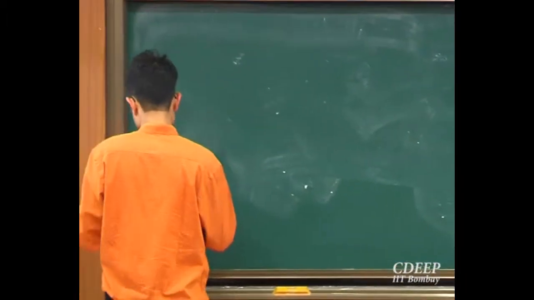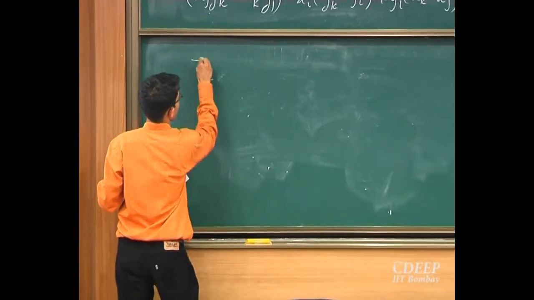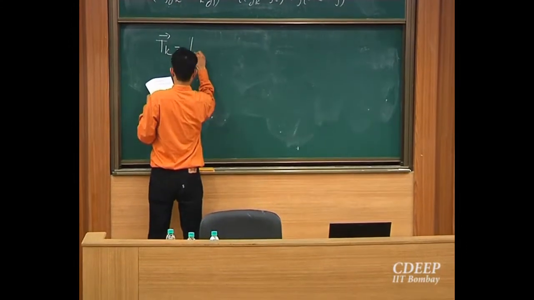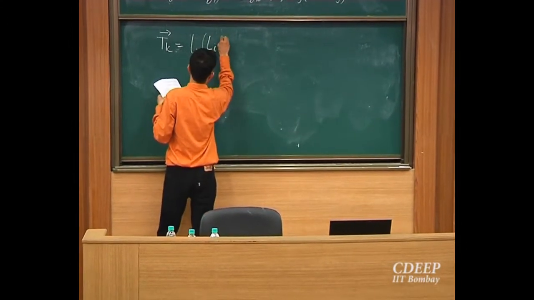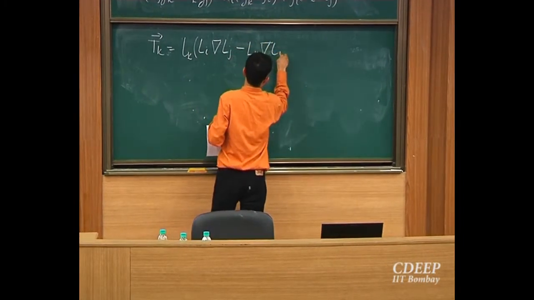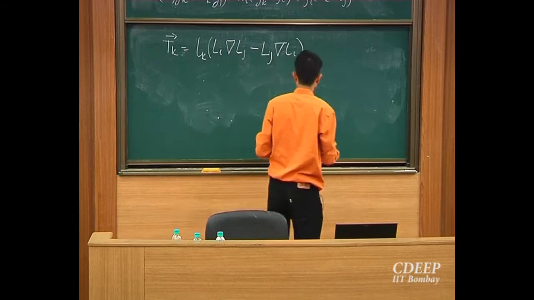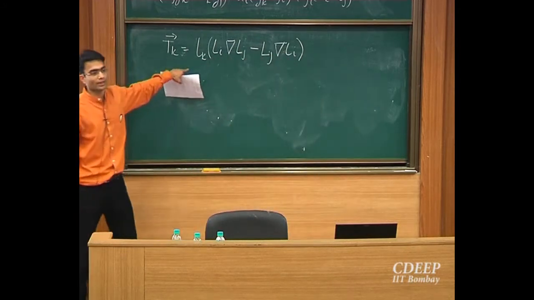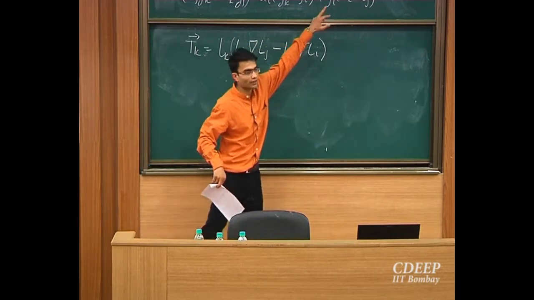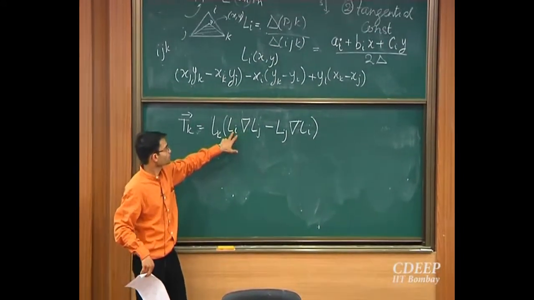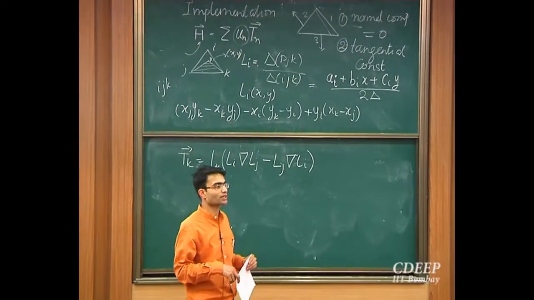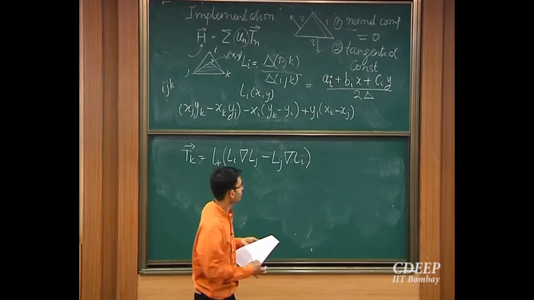So once I have L over here in my hand, it's very simple to construct this T. So T is simply given by, so Lk is the length of the edge. Okay, now this is the gradient of a linear function, so this is going to be a vector times this. Again, the gradient of a scalar function is going to be a vector. Again, we will expect this to be linear in x and y, right? So that's all there is to it.